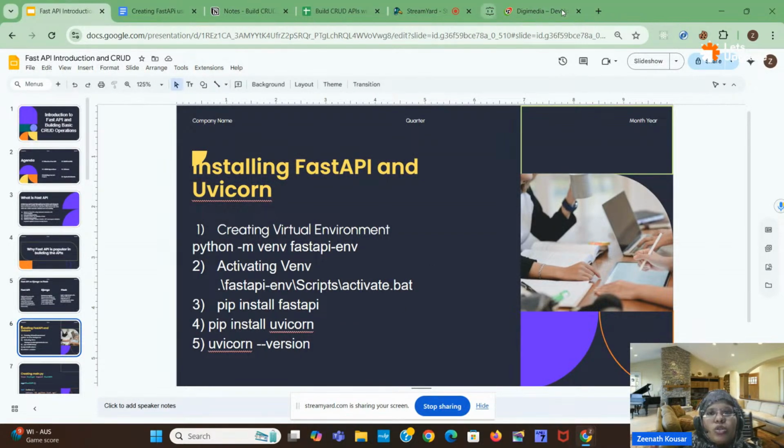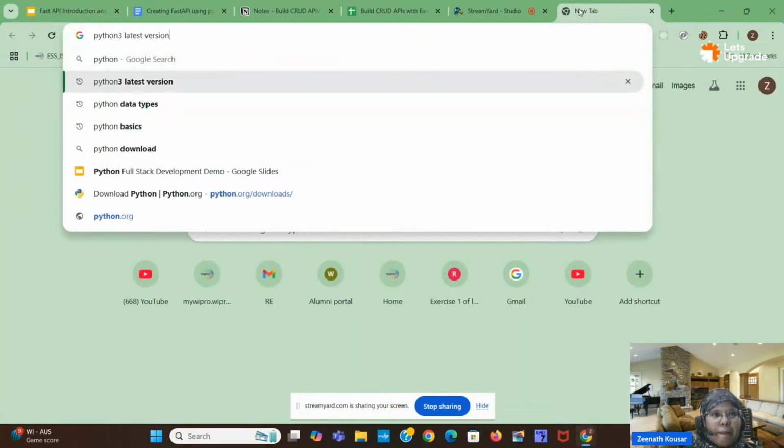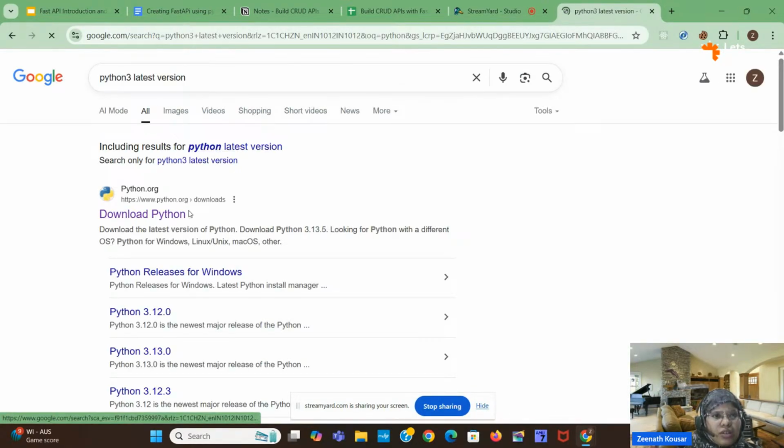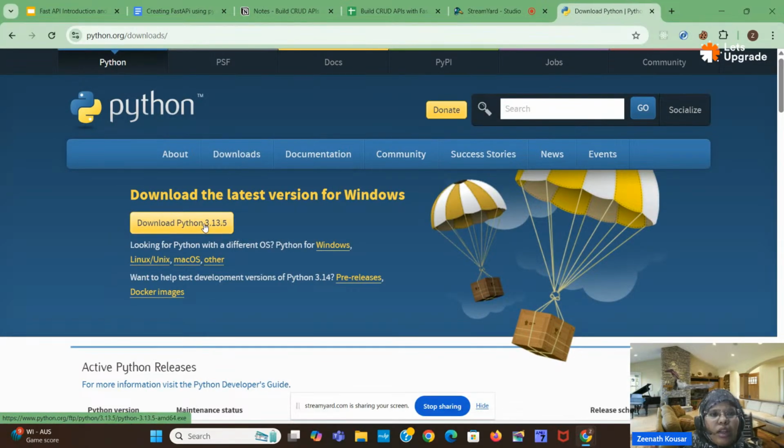How you can install it: just search for Python 3 latest version, go to the website and click on it. The present version is 3.13.5. You can go for it, as it is above 3.6. Download it, then open it from downloads, click next, and install it.